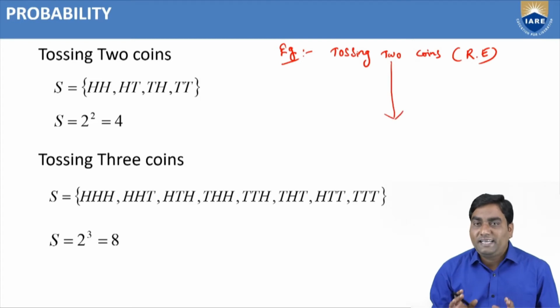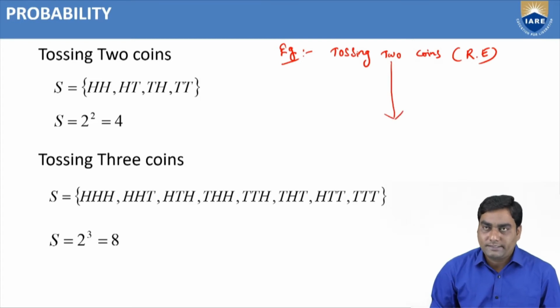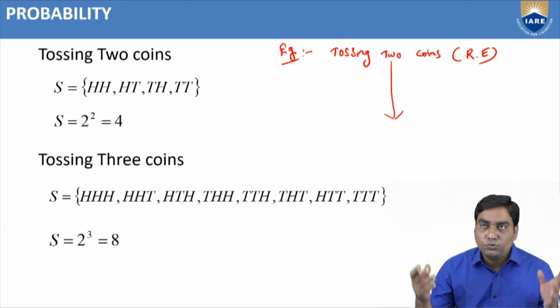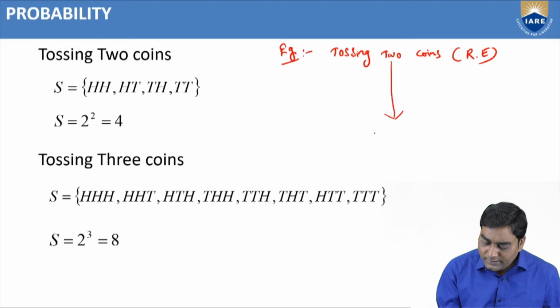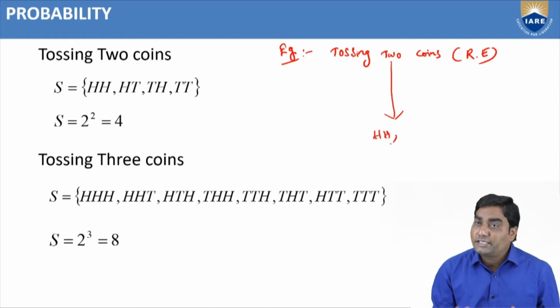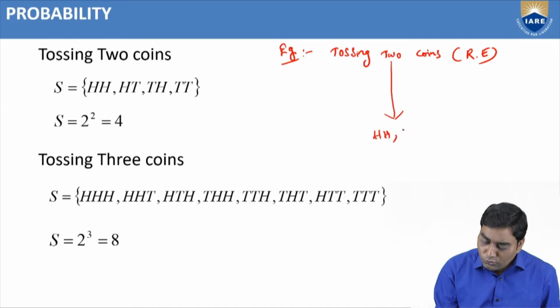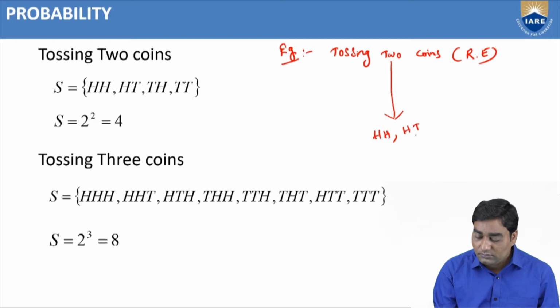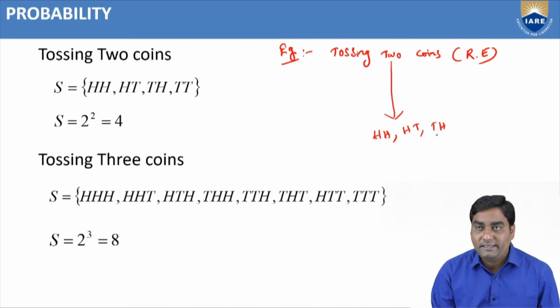Suppose we toss 2 coins, what are the possibilities? If we toss 2 coins at a time, the possibilities are: both coins may be head, HH; one is head and the other is tail, HT; then tail head, the first one is tail and the second one head, TH; and TT.